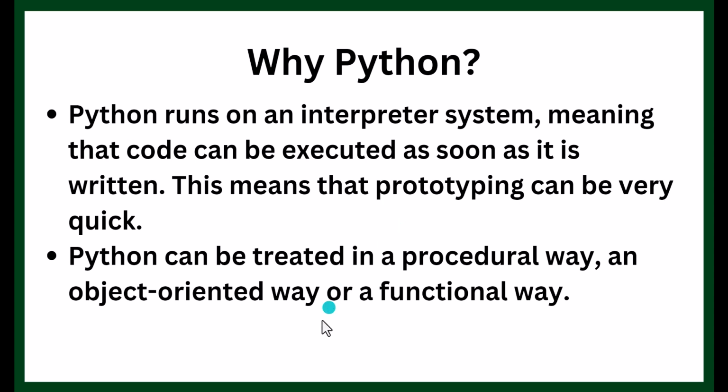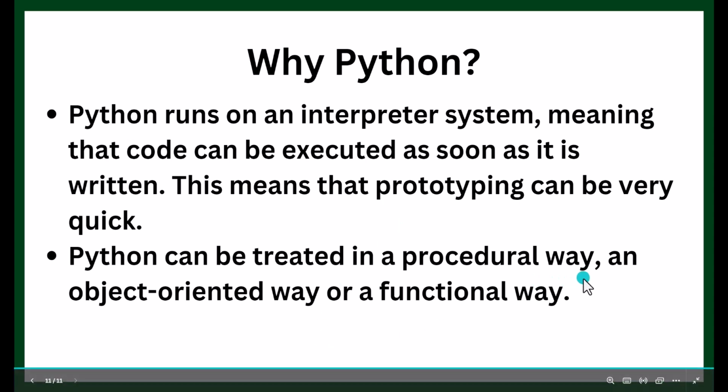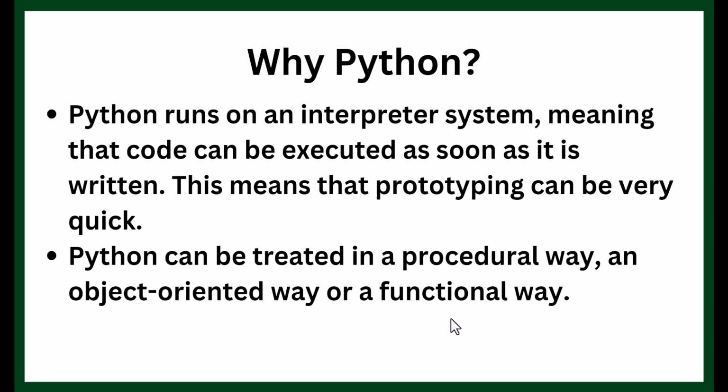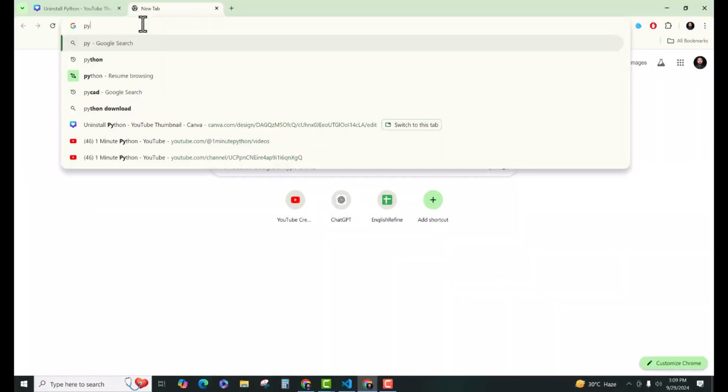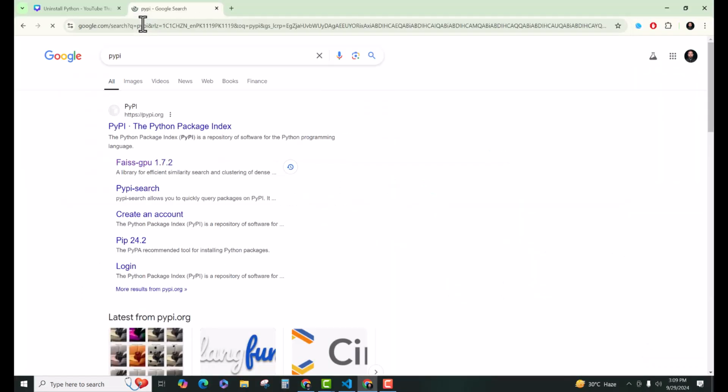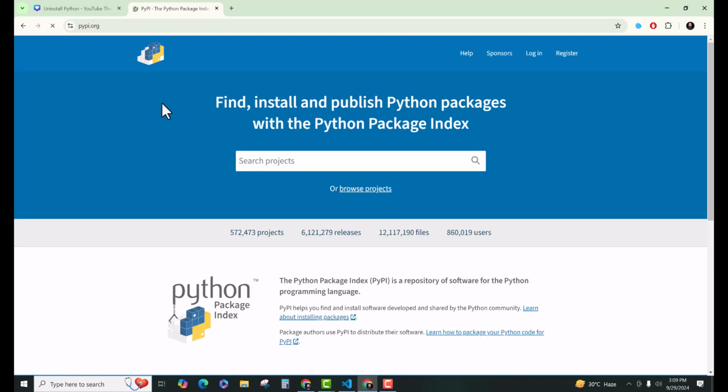Next is that Python can be treated in a procedural way, an object-oriented way, or a functional way. The last thing is very important. I want to show you how you can find Python packages from the internet. For this, write PyPI and click on the first link.